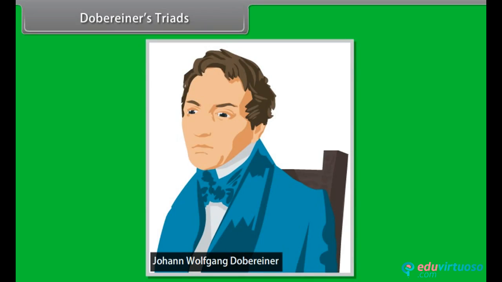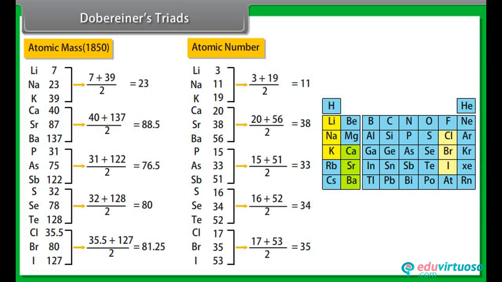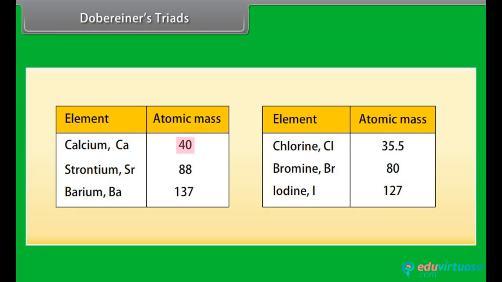Dobereiner's Triads. In 1829, Dobereiner, a German scientist, made groups of 3 elements, each based on their properties. He named them triads. He observed that the atomic mass of the middle element of a triad was equal to the arithmetic mean of the atomic masses of the other 2 elements. For example, in a triad of calcium, Ca 40, strontium, Sr 88, and barium, Ba 137, the mean of the atomic masses of the first and third elements is equal to the atomic mass of the second element. That is (40 + 137)/2, which is 88 amu.